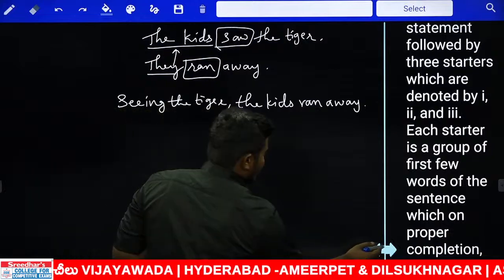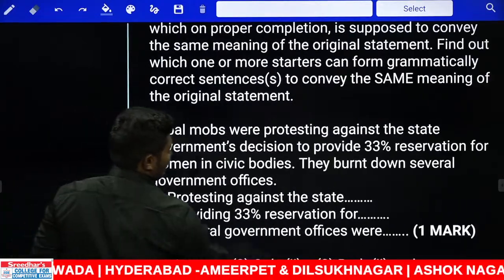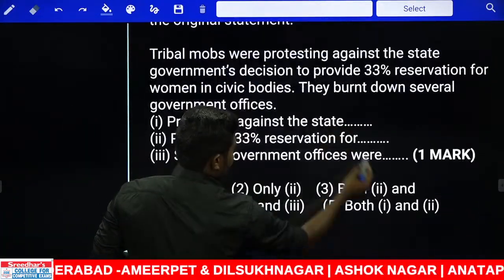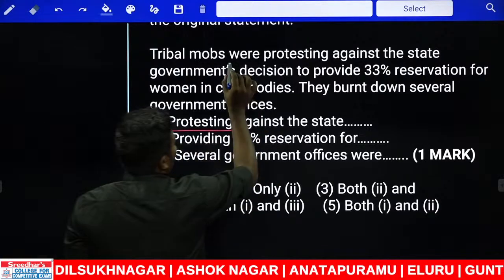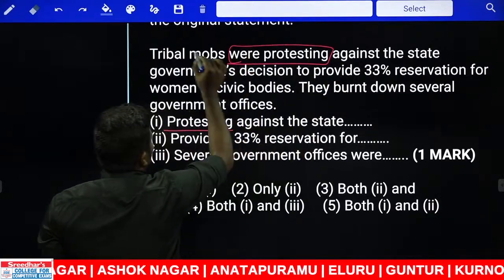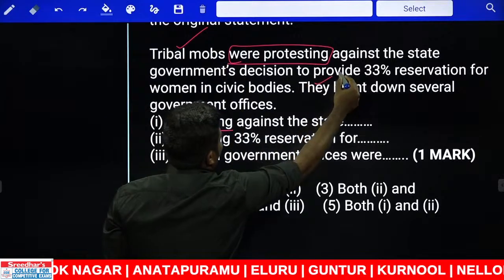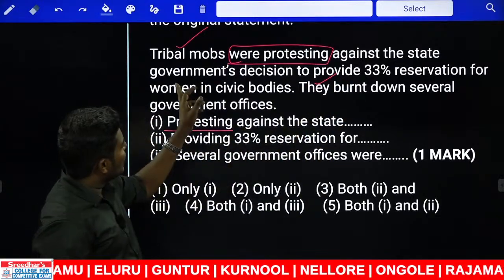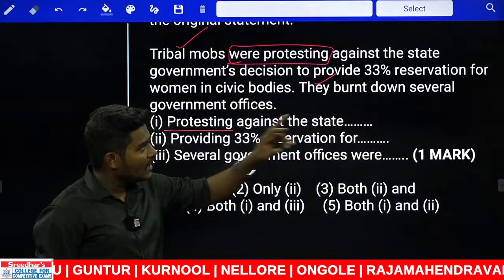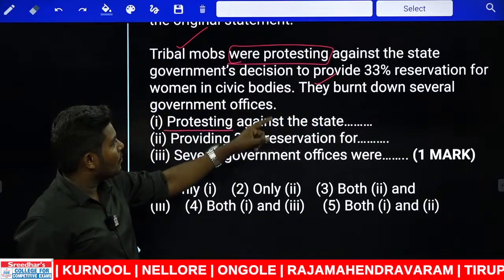Now let us look at the sentence. What is the sentence given here? Now look at this. The sentence is starting with what here? Protesting. Protesting is the verb form of the first sentence. The subject of the first one and the second sentence are same. Now look at this. Protesting against the state government's decision to provide 33% reservation for women in civic bodies.